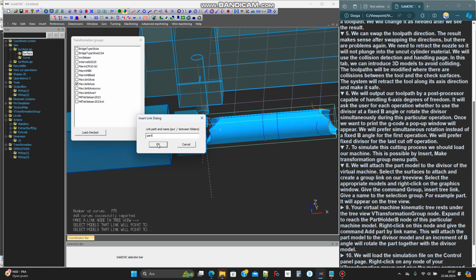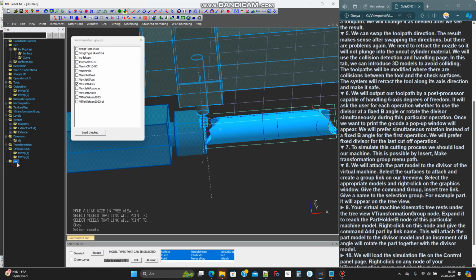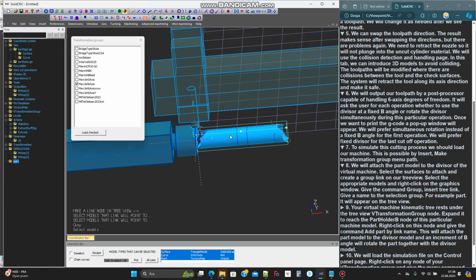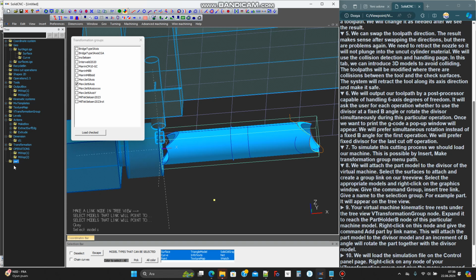Give the command group, Insert Tree Link. Give a name to the selection group, for example, part. It will appear on the tree view.